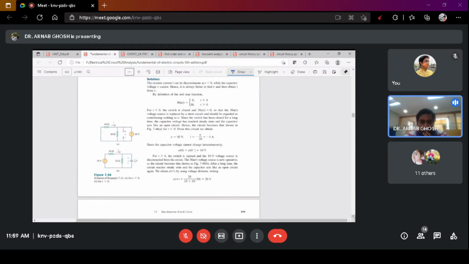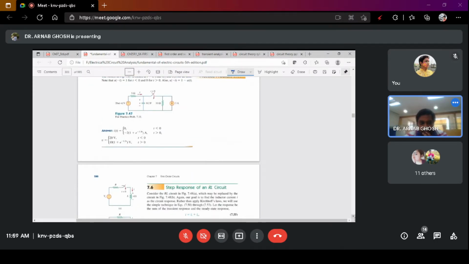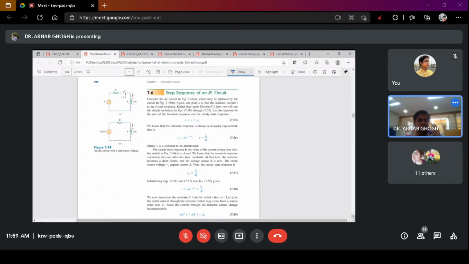Now let's move on to the step response of an RL circuit. Everything is not necessary. I have just shared with you the PDFs, and once I go through these problems, I will give you the scan copy of these chapters as well. But you do not need to go through all the things. Just focus on the topics that I am giving.